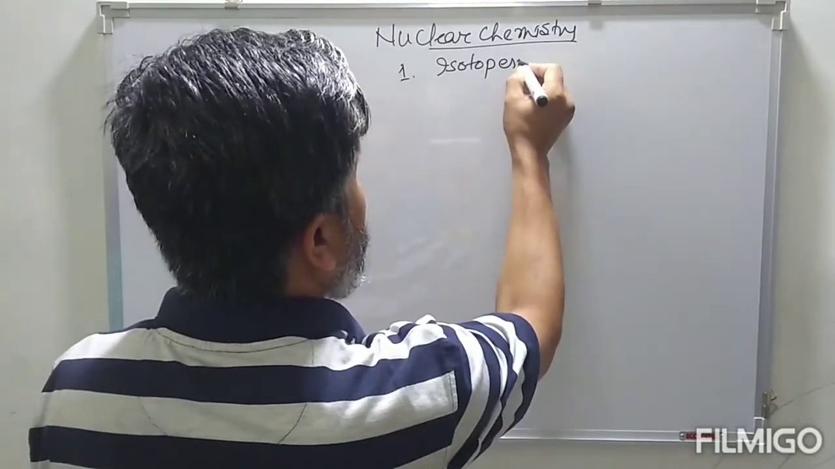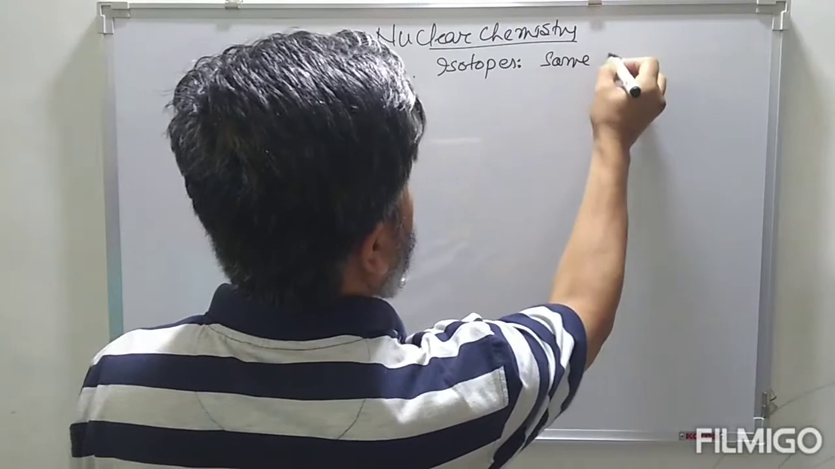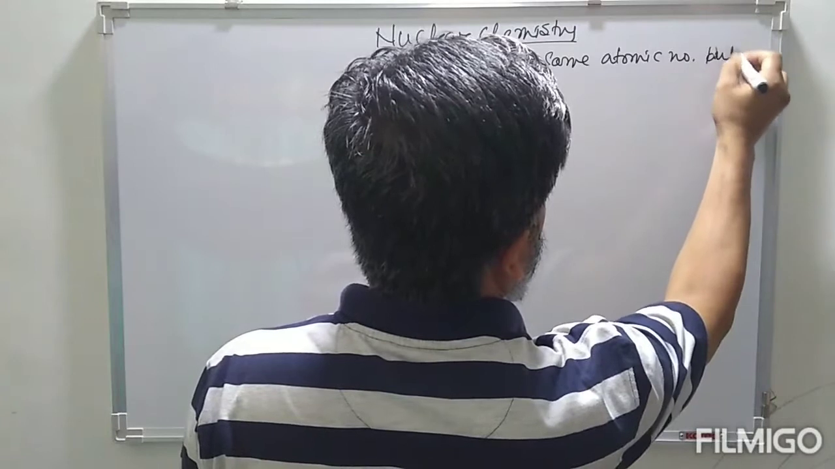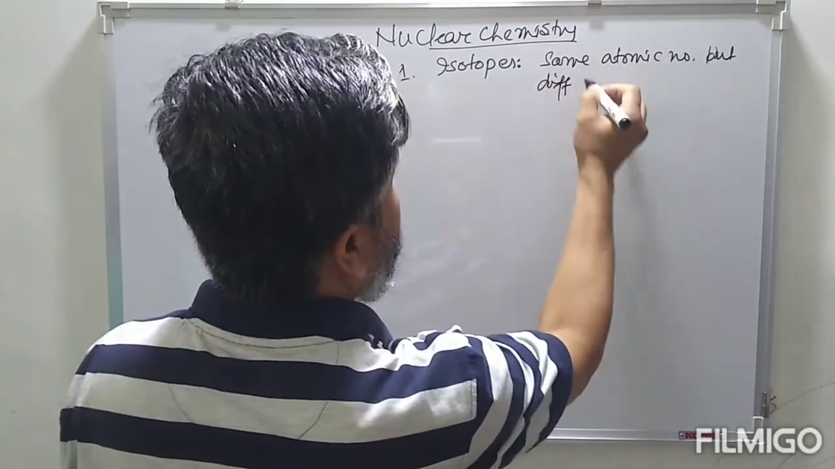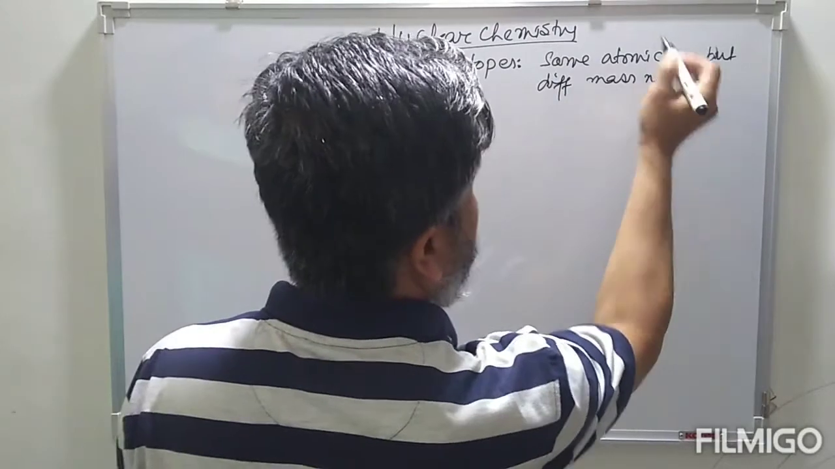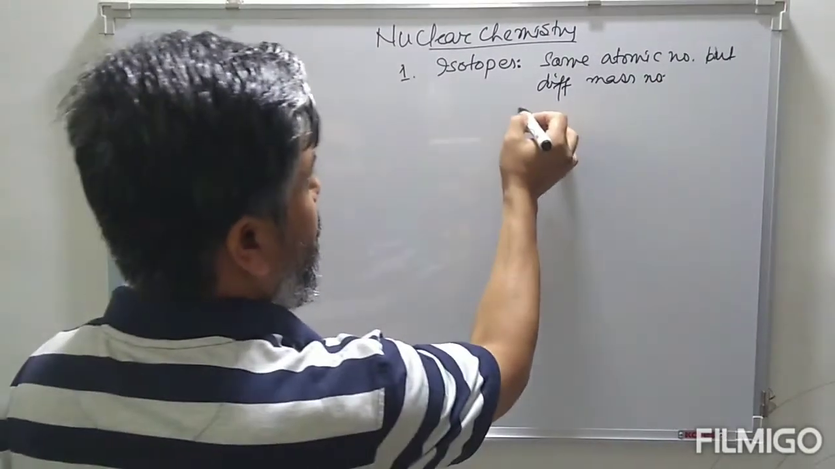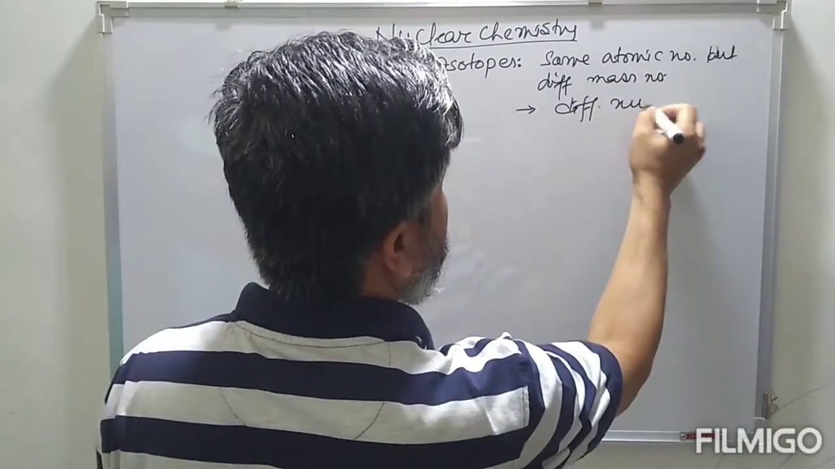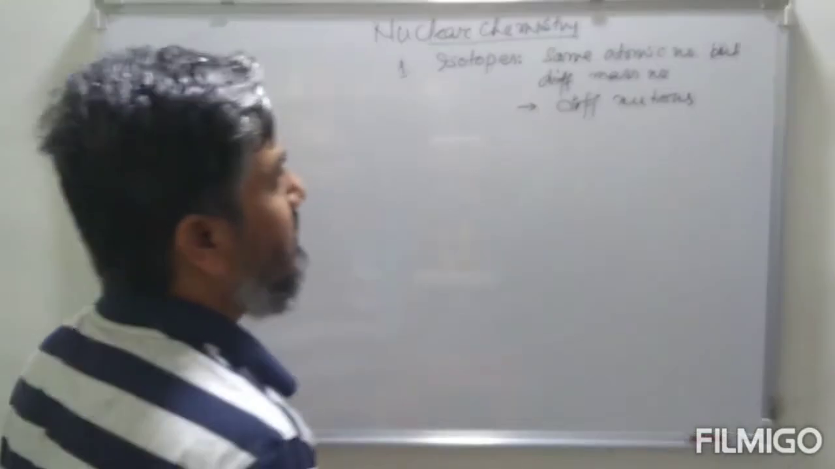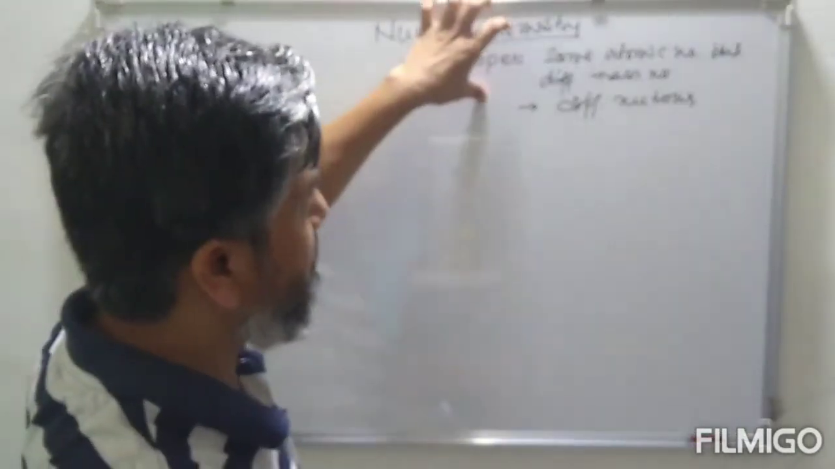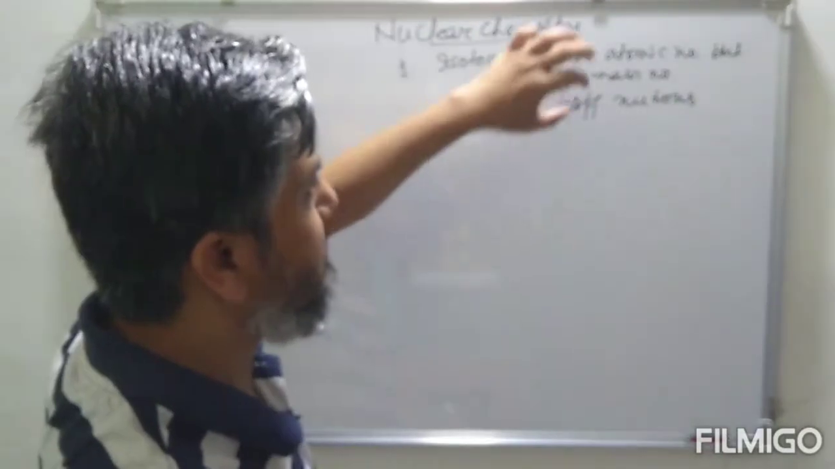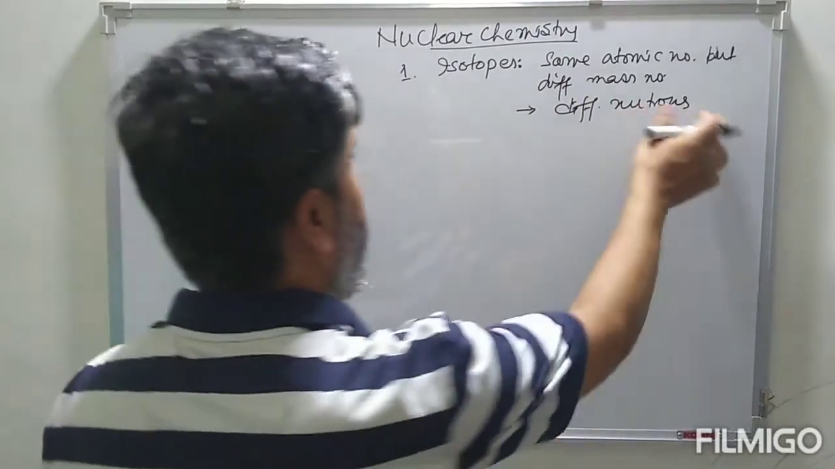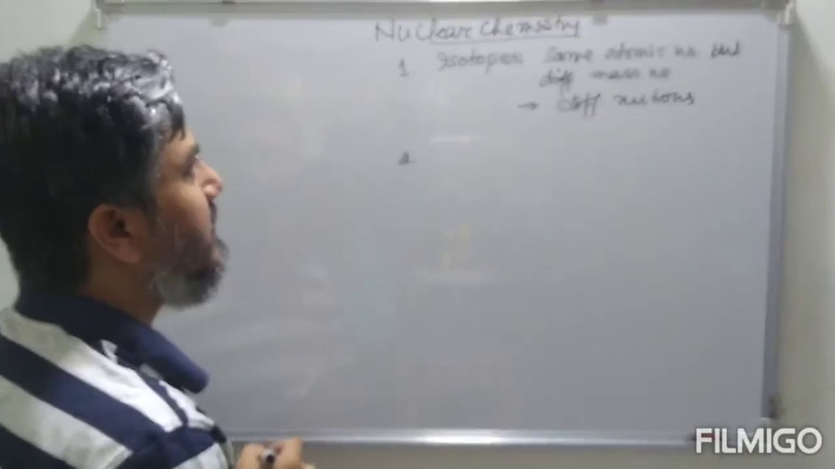So isotopes simply means same atomic number but different mass number. These isotopes have different neutrons. Now since these isotopes have the same atomic number, their chemical properties are more or less similar but their physical properties are different.